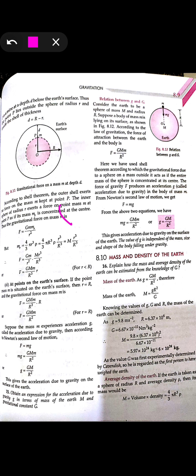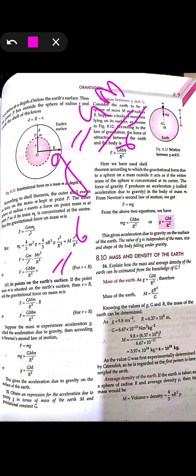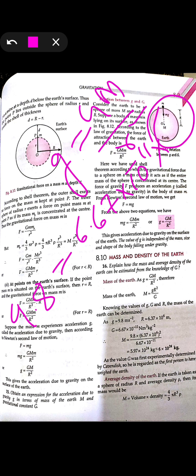Now for finding out the mass and the density of the earth due to the gravity of the earth, we take g is equal to capital G M upon r square. We know that capital G is 6.67 into 10 to the power minus 11, and small g is taken as 9.8, right? Small g is taken as 9.8. Do we know the mass of the earth? We have to find it out, so it will be taken as x. Now r, that is the radius of the earth, will be taken as 6.3 into 10 to the power 6 meters.